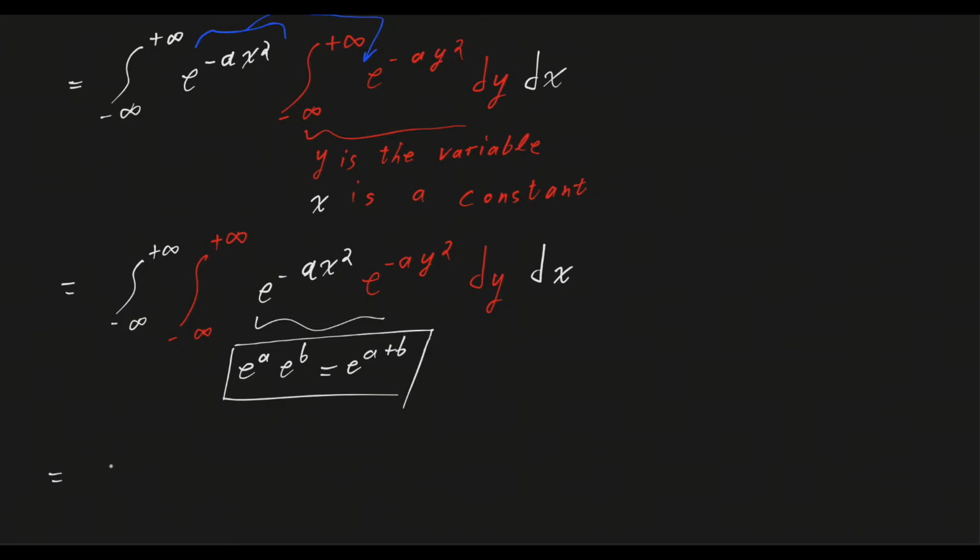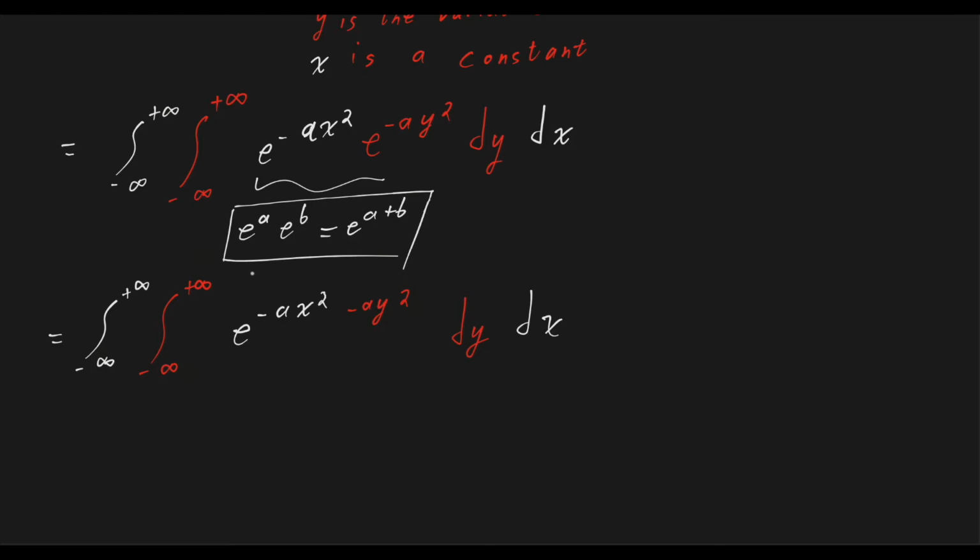And so we get the integral from minus infinity to plus infinity for the x variable, and from minus infinity to plus infinity for the y variable, the exponential of minus a x squared minus a y squared dy dx. And we can also take the minus a as a common factor.